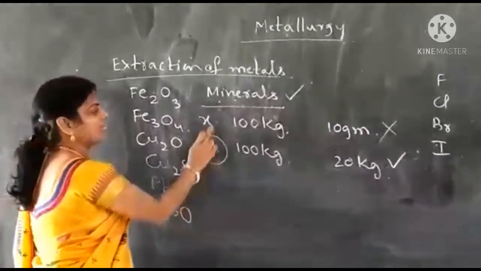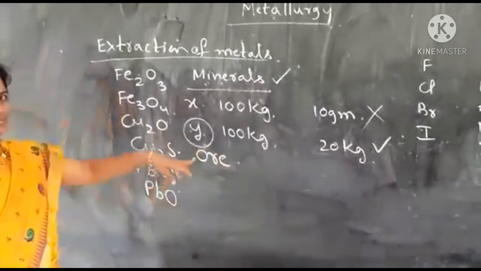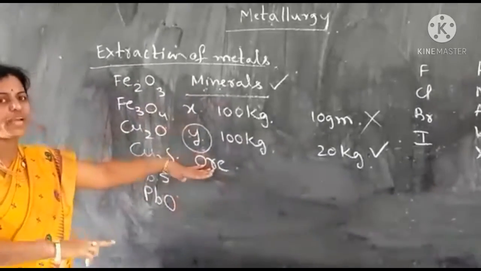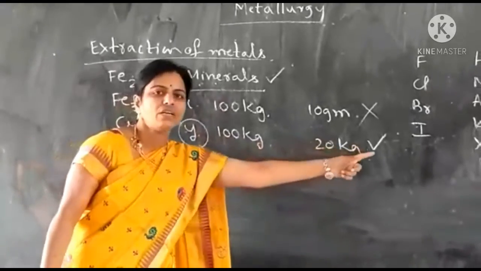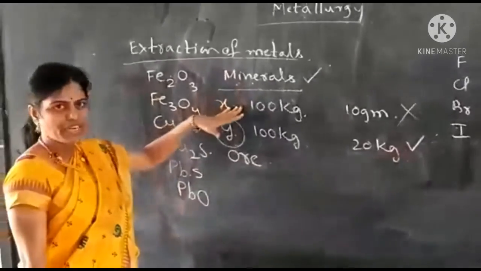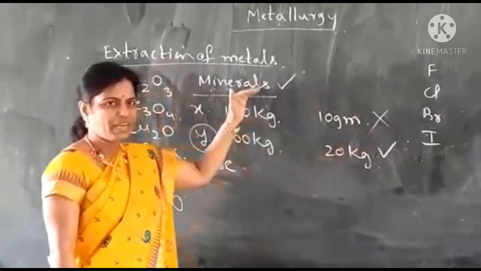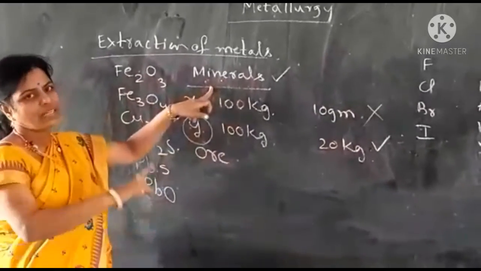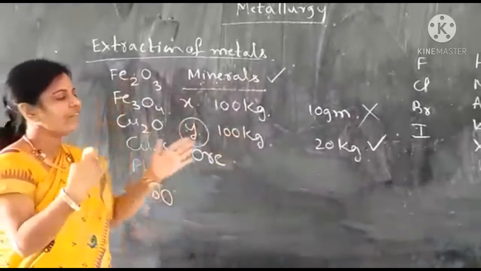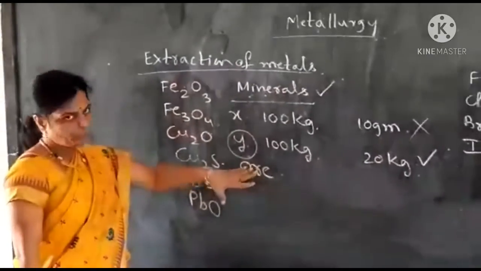Then this mineral Y is not just called a mineral, it is called an ore. This is an ore of a metal. So ore is also a mineral, but from which you can extract a metal in a commercial or profitable way. Whereas a mineral is just a compound state of metal from which you cannot get a metal in a profitable way. In this also there is metal, but it is not profitable. In an ore, metal is present in a larger quantity and we can make profit by extracting that metal. So this is about ores.